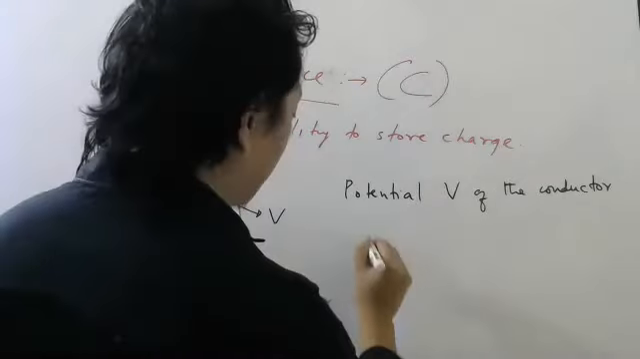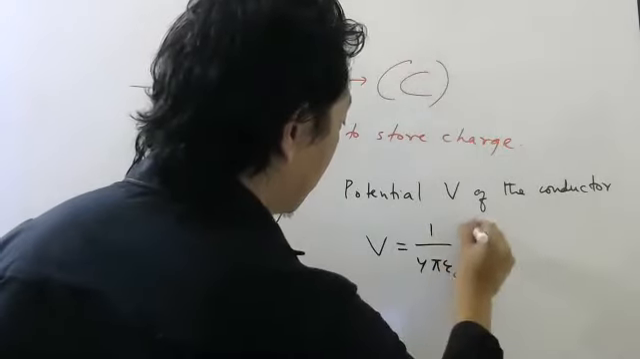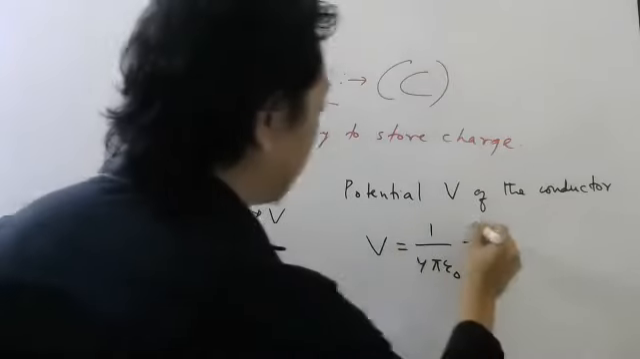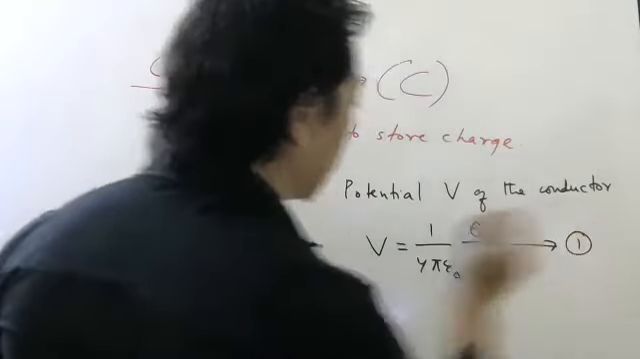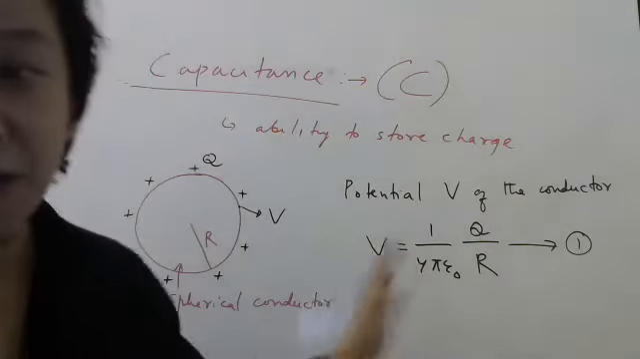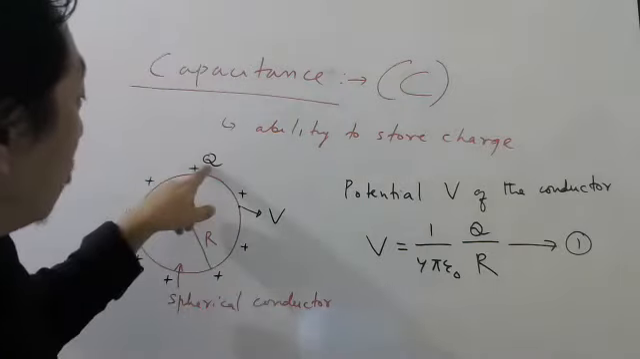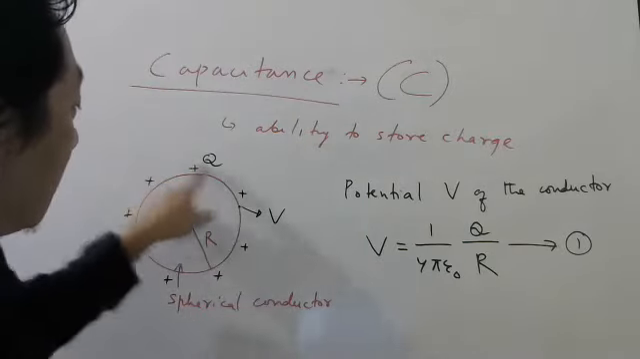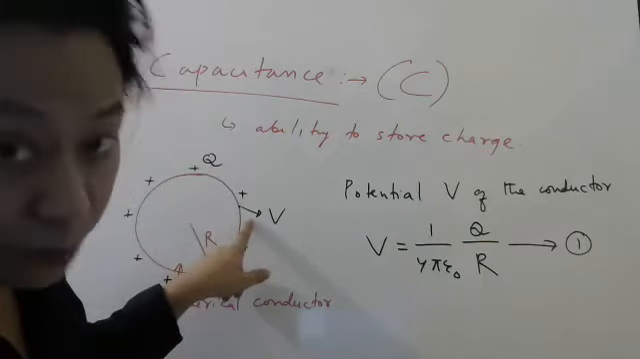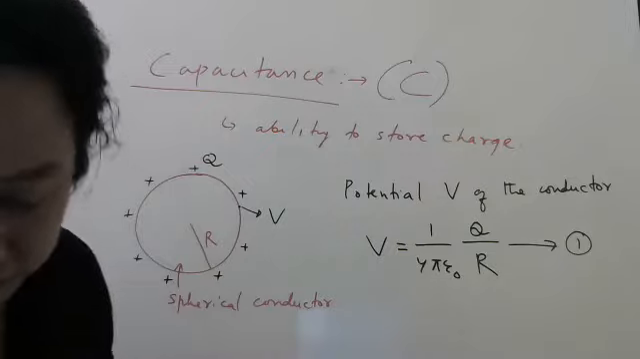So what is the potential of the conductor? 1 by 4 pi epsilon naught Q by R. Right now I wrote what charge? Capital Q. Okay. So this formula we have already derived. Now listen to this, look at this formula carefully. If there is more charge on this surface, then there will be more potential or less potential? More potential. Why?